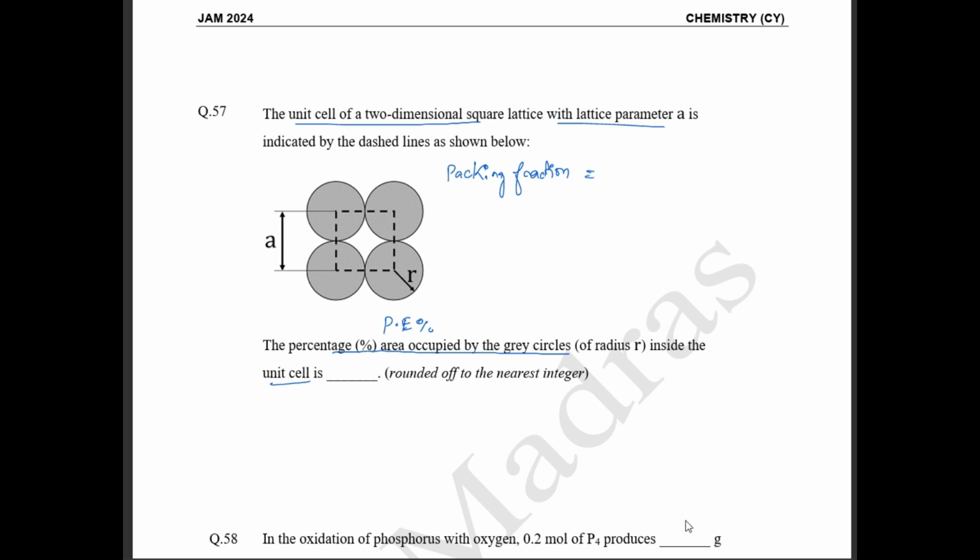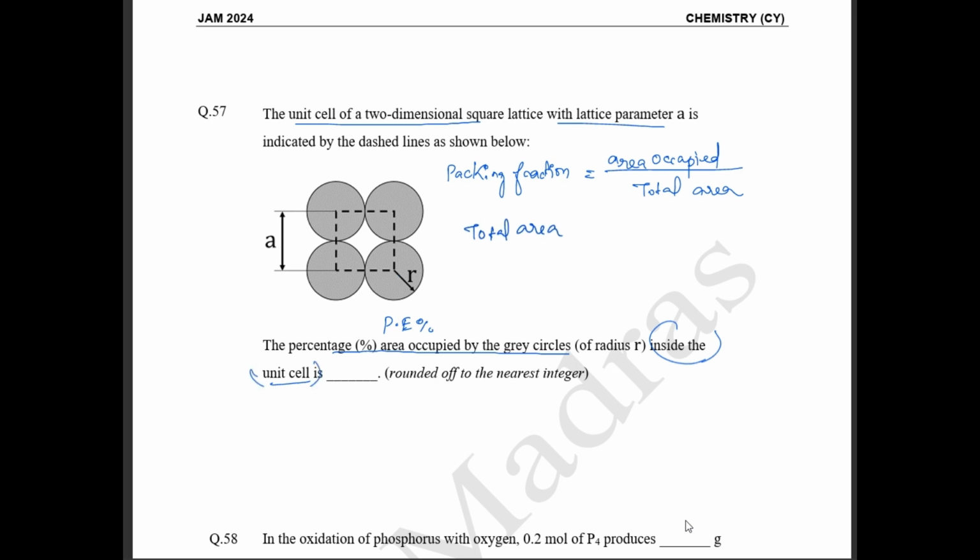It's going to be equal to area occupied by total area available. Okay, area occupied by total area. So first, what is the total area? Total area of the unit cell, as they have asked inside the unit cell.